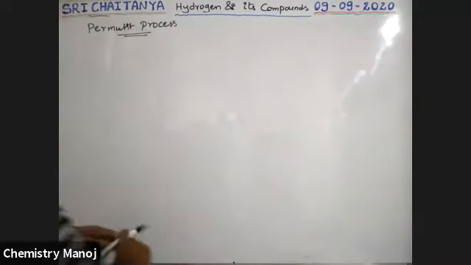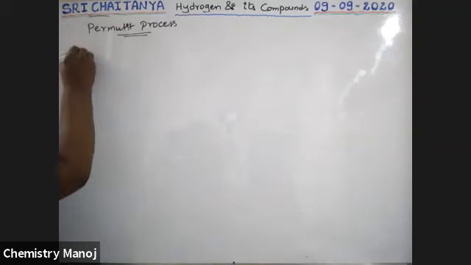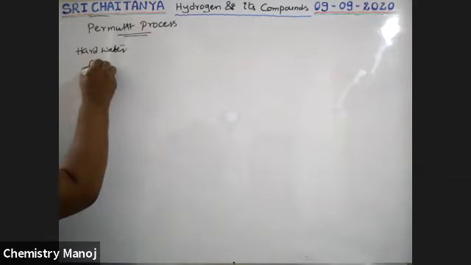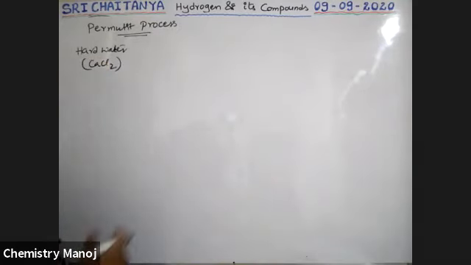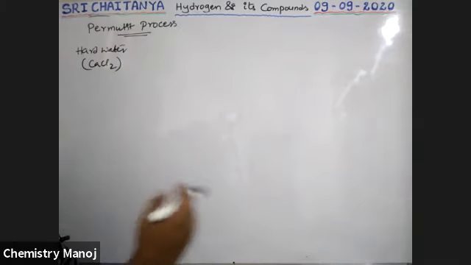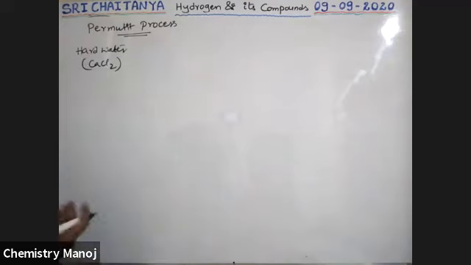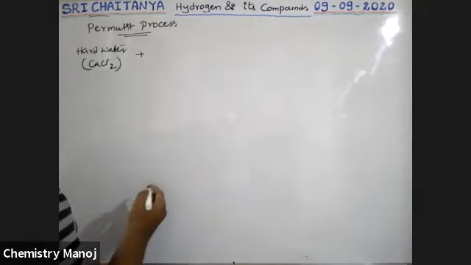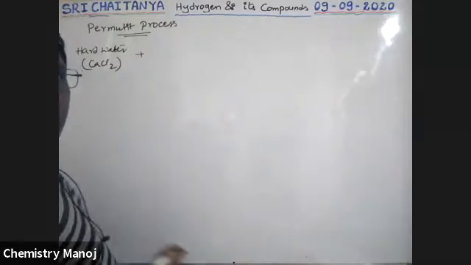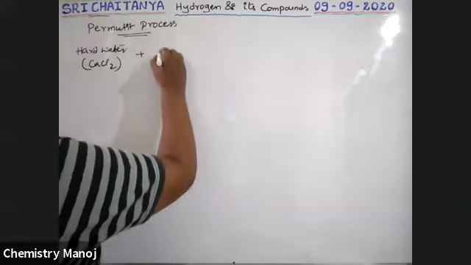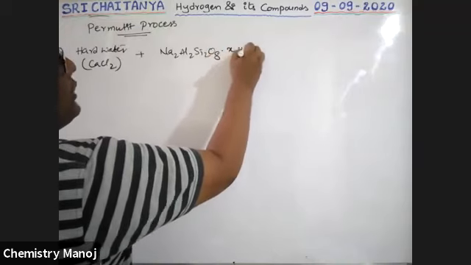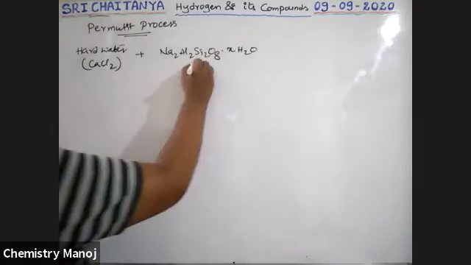See boys, let hard water contain calcium chloride as a soluble substance. Now I want to remove that calcium chloride because it creates hardness. Because it is chloride of calcium, it is permanent hardness. So now this hard water is passed through zeolite, and zeolite is nothing but permutit. What is that formula? Na2Al2Si2O8·xH2O. Okay, it is our permutit.